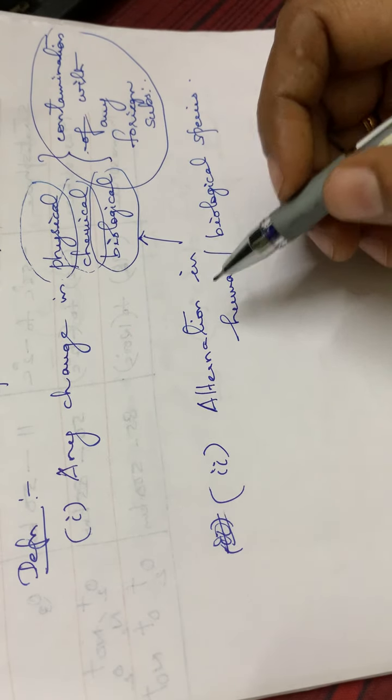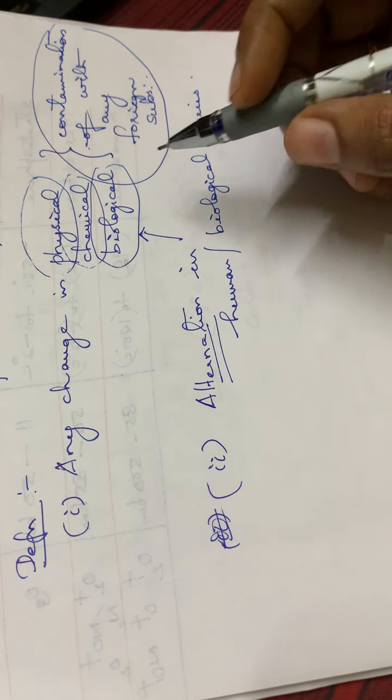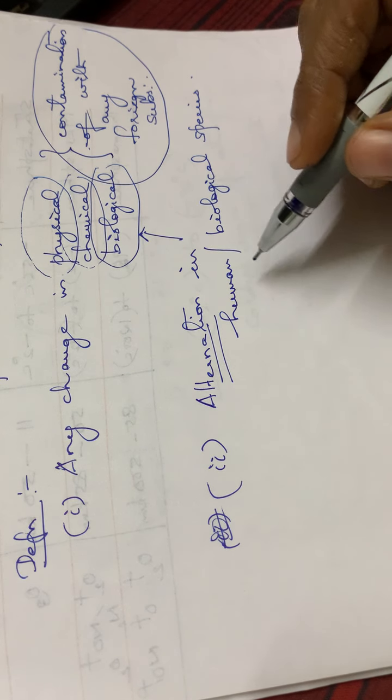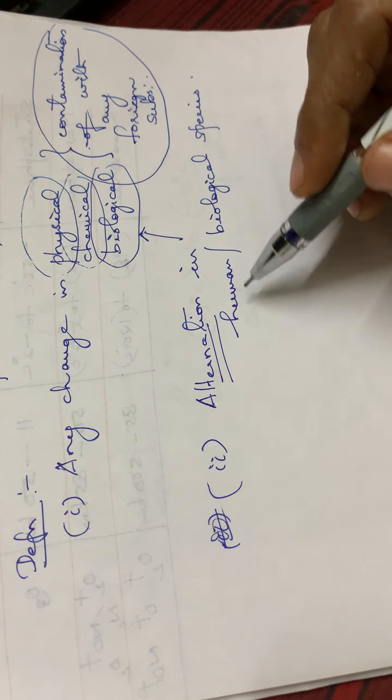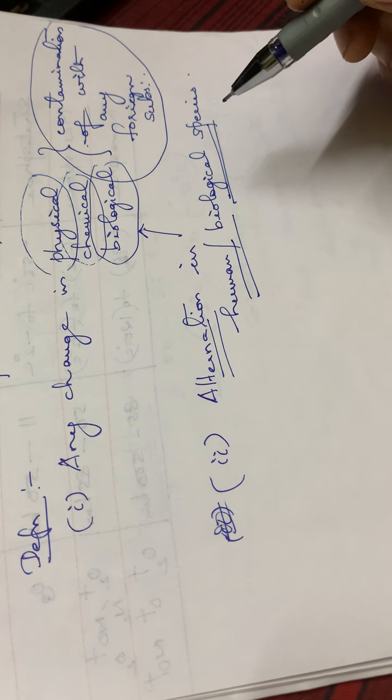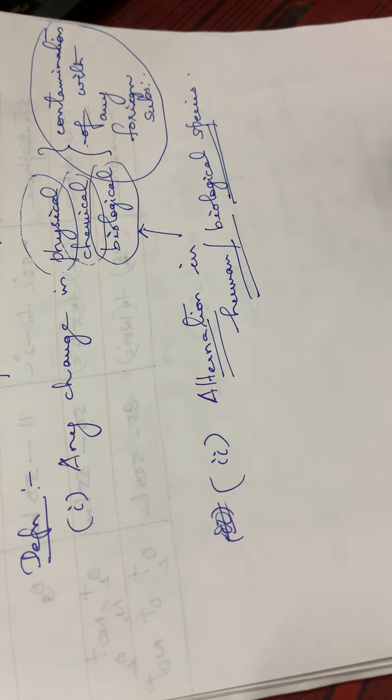That is, any alteration, meaning a change in physical, chemical as well as biological properties, will be badly affecting humans as well as the biological species present in the water bodies. That is the second definition for water pollution.